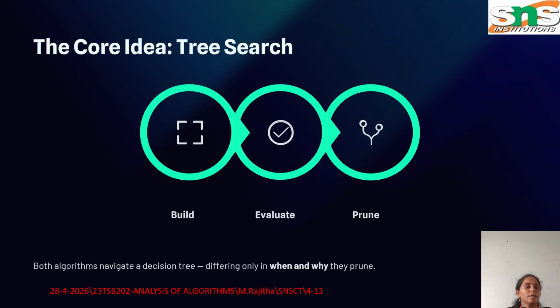The core idea: both backtracking and branch and bound use a structure called a search tree. A search tree represents all possible decisions. Each branch represents a choice. Each node represents a partial solution. The algorithm starts from the root and explores different branches. As it moves deeper, it builds possible solutions.